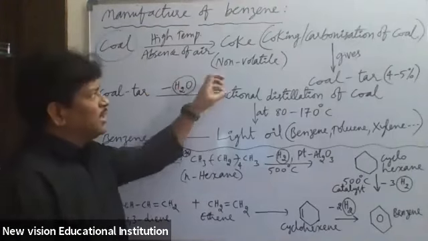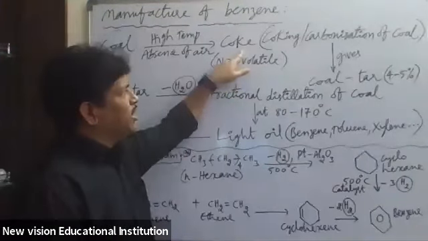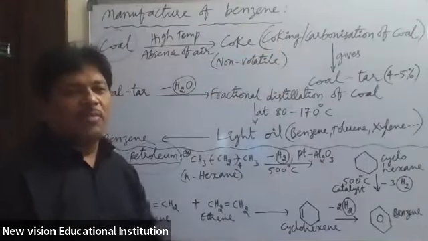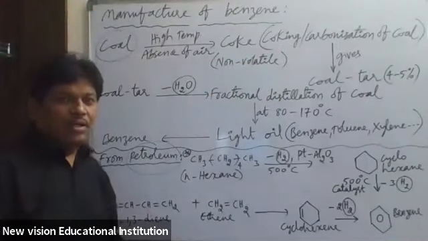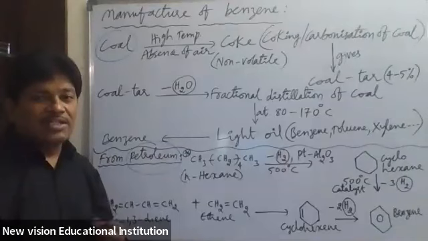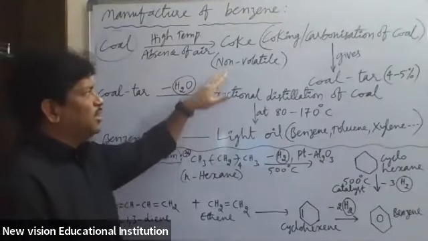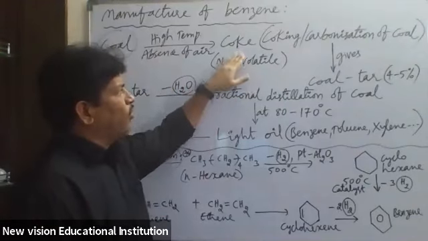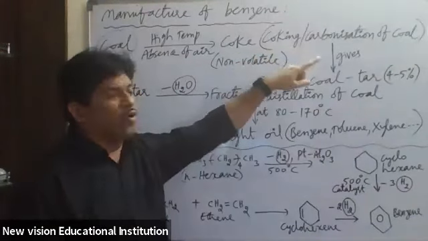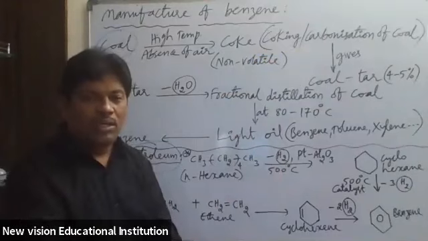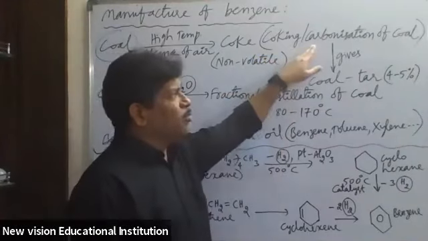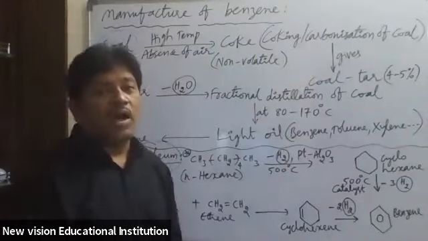So this process of obtaining coke is called coking. Coking means obtaining coke from coal by heating at high temperature in the absence of air. This non-volatile coke formation is called coking of coal, or we can also say carbonization of coal.